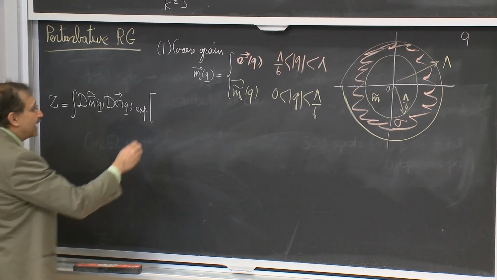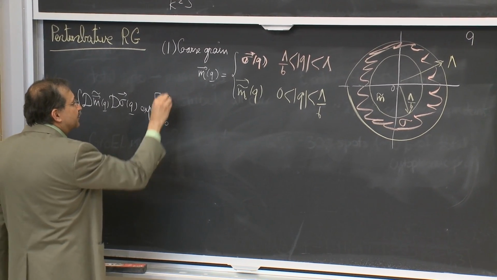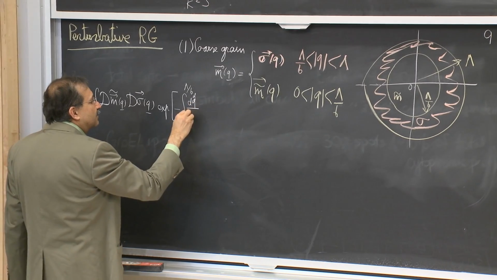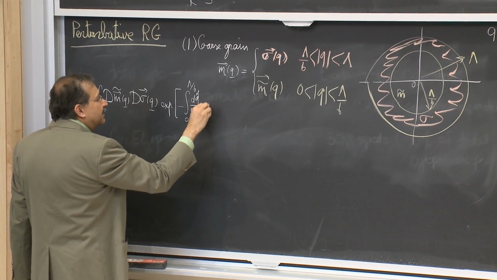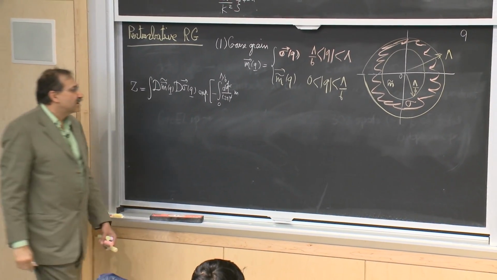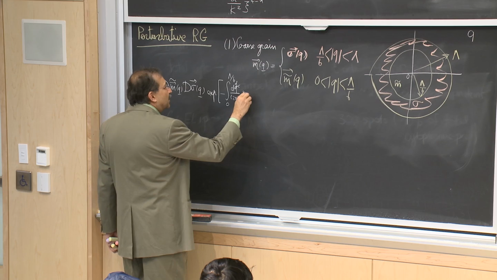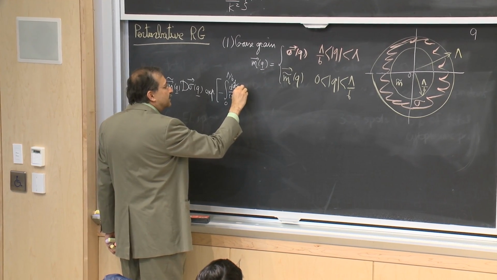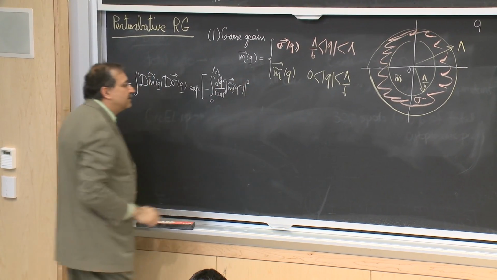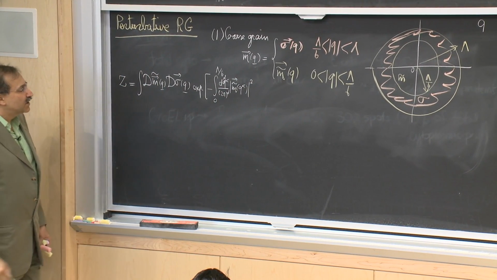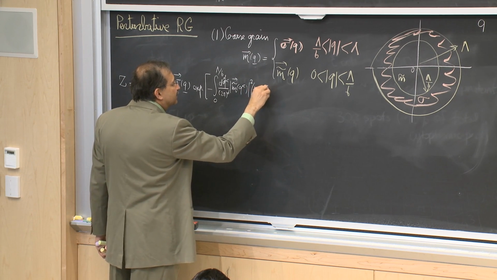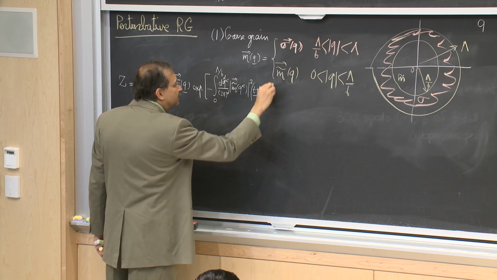So I can write that part as an integral from 0 to lambda over b d^d q over (2 pi)^d. And these are things that are really inside, so I could also label them by q lesser. So I have m tilde of q lesser squared. And this multiplies (t plus k q lesser squared and so forth) over 2.